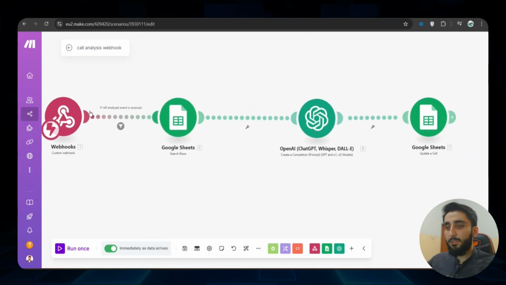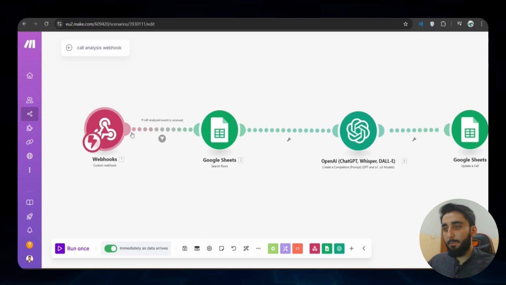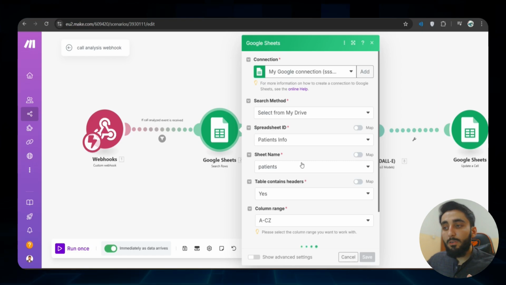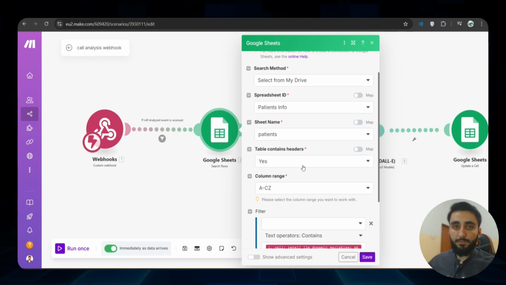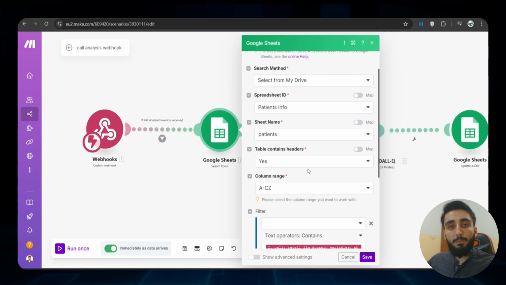Okay, so simply after receiving the payload, it is searching Google Sheet. So again it will filter out the row and give us the row which we have to update. The call analysis object that we receive from RetellAI has all the information about the phone call, including the from number or the custom variables that we returned initially when the call was not even picked up by AI, right? Using the other webhook, I mean.